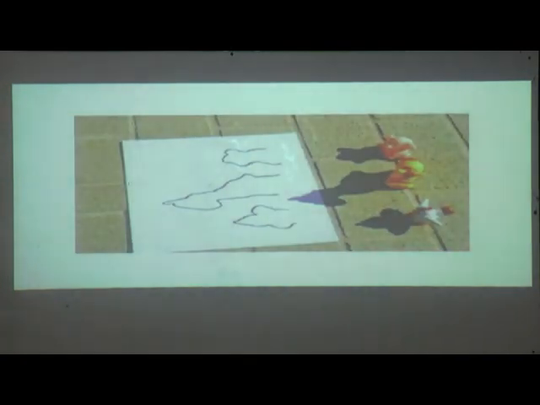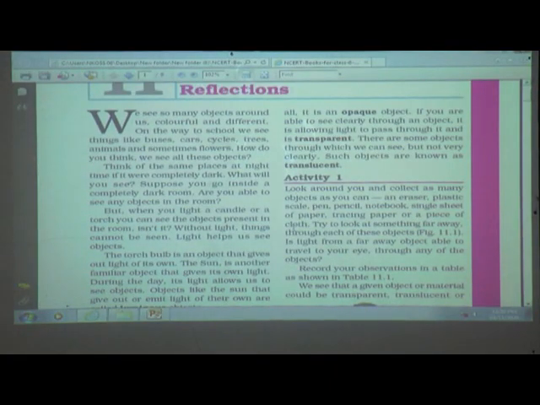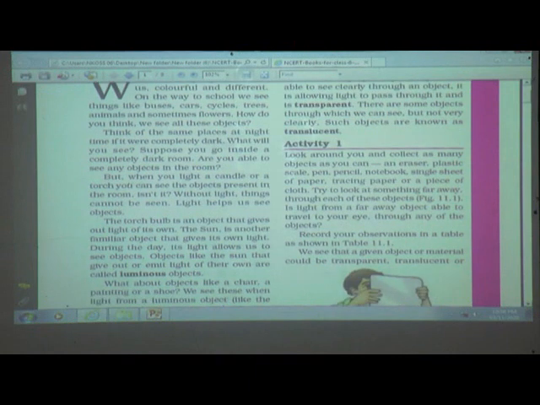Now here students will see activity 1 which is given in the textbook. So open your textbook, see here: look around you and collect as many objects as you can. An eraser, plastic scale, pen, pencil, notebook, single sheet of paper, tracing paper, or a piece of cloth.